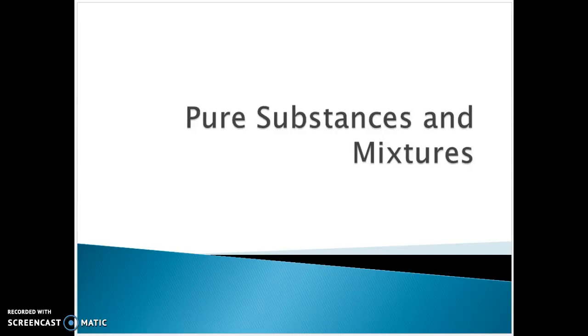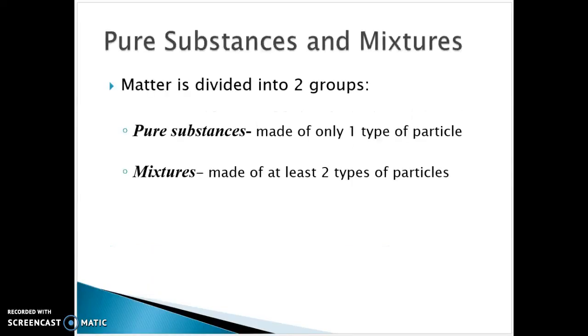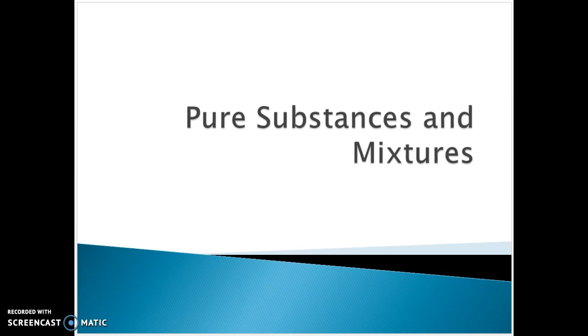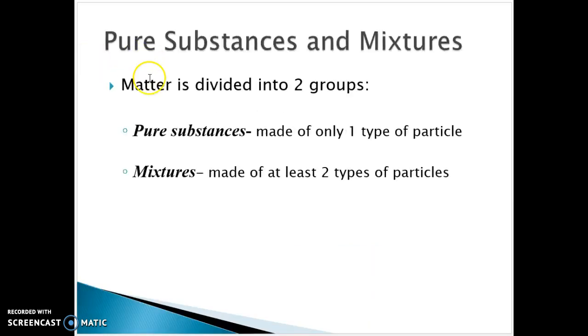Alright, this video is going to talk about solutions, and we're going to dive a little bit more into homogeneous mixtures. Just to recap, matter is divided into two main groups. There are pure substances. Those are made up of only one type of particle. So once again, just to clarify, I thought this might help. A pure substance is made up of only one type of particle, whereas a mixture is made up of at least two types.